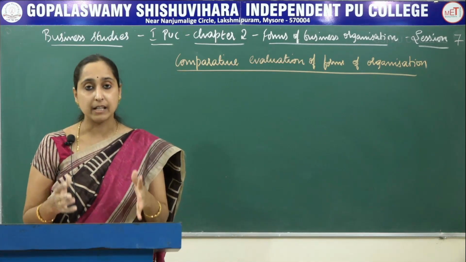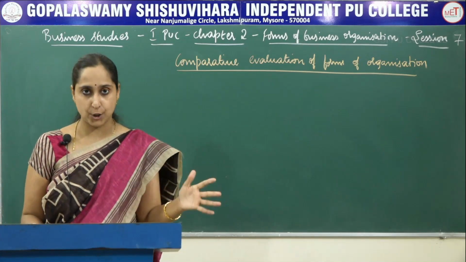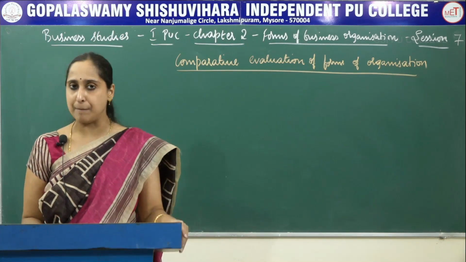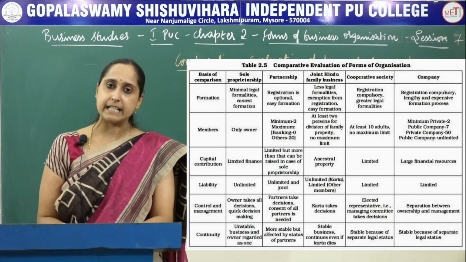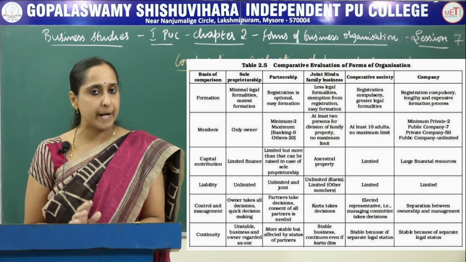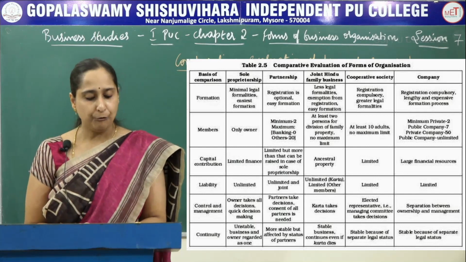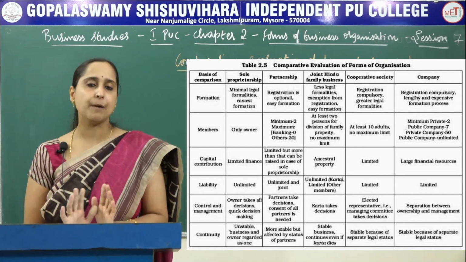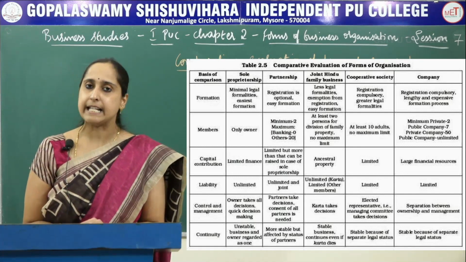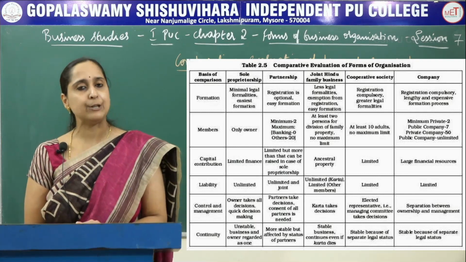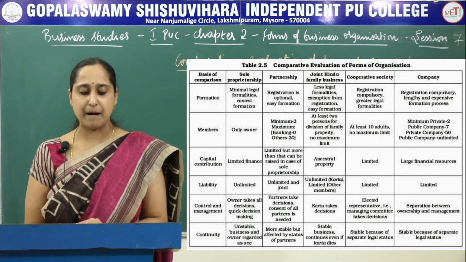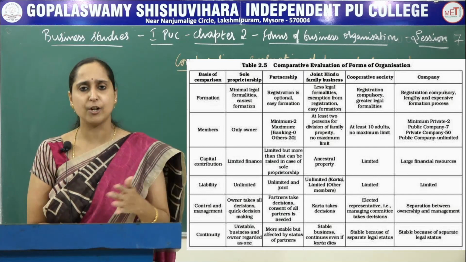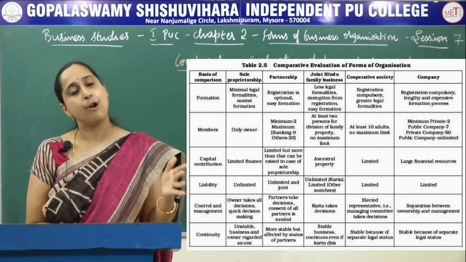So now let us see what are the differences between sole proprietorship, partnership, joint stock company, cooperative society and joint Hindu family business. Let us see one by one. First is formation. In case of sole proprietorship, there are minimum legal formalities and it is very easy to form the business. In case of partnership also, registration is optional and it is easy to form. And in case of joint Hindu family business, there are less legal formalities and it is exempt from registration. Registration of joint Hindu family business is not at all required, and it has very few legal formalities.